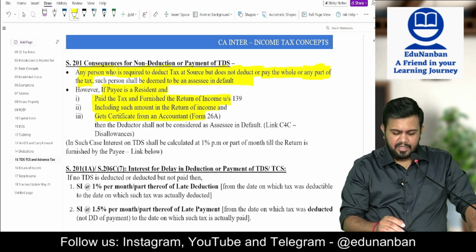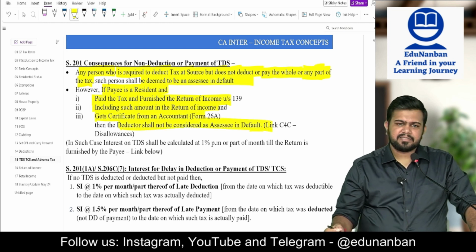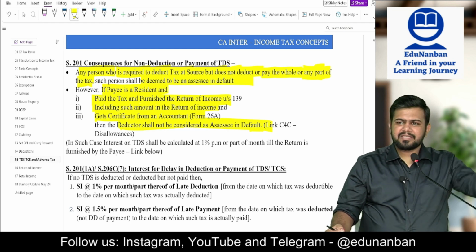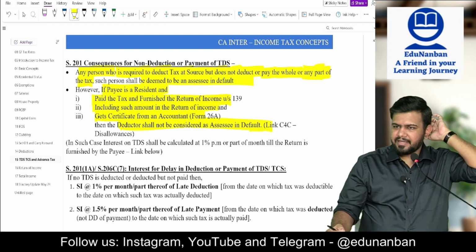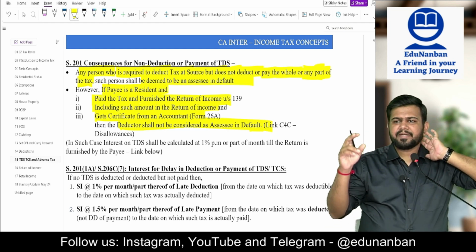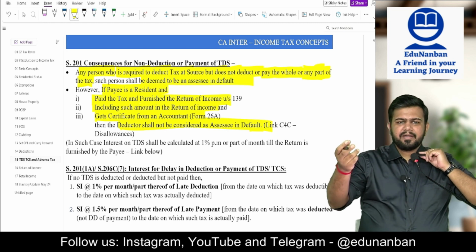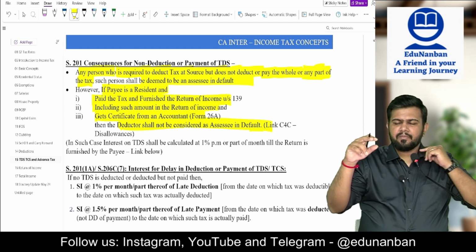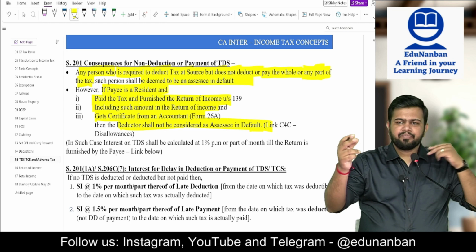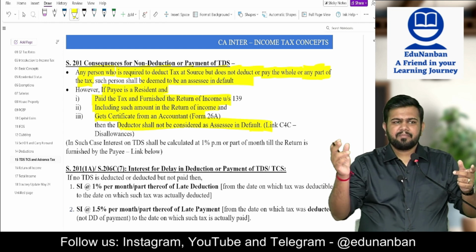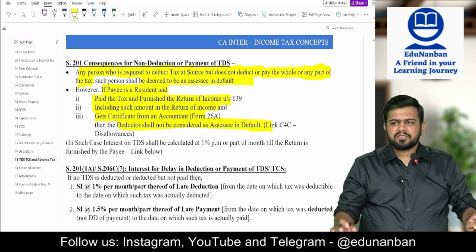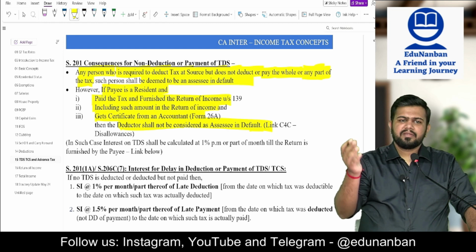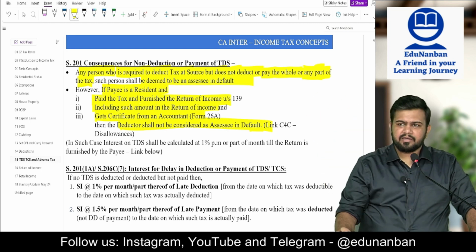In such case, the deductor shall not be considered as assessee in default. Okay, a similar provision we have already studied when we saw PGBP disallowances. When you make payment, 30% will get disallowed. But if the payee is filing the return, including the income and giving a CA certificate, then it is allowed in the year in which such person is filing the return of income.